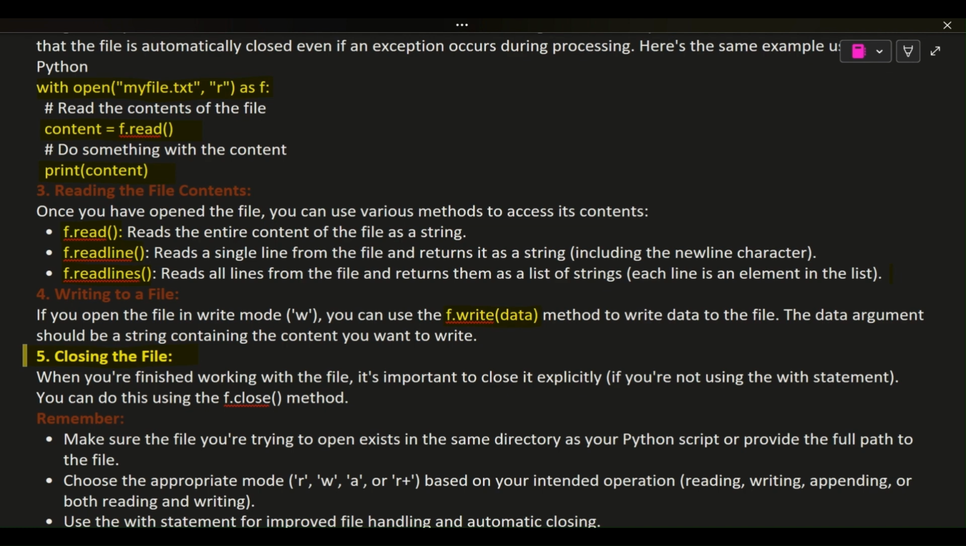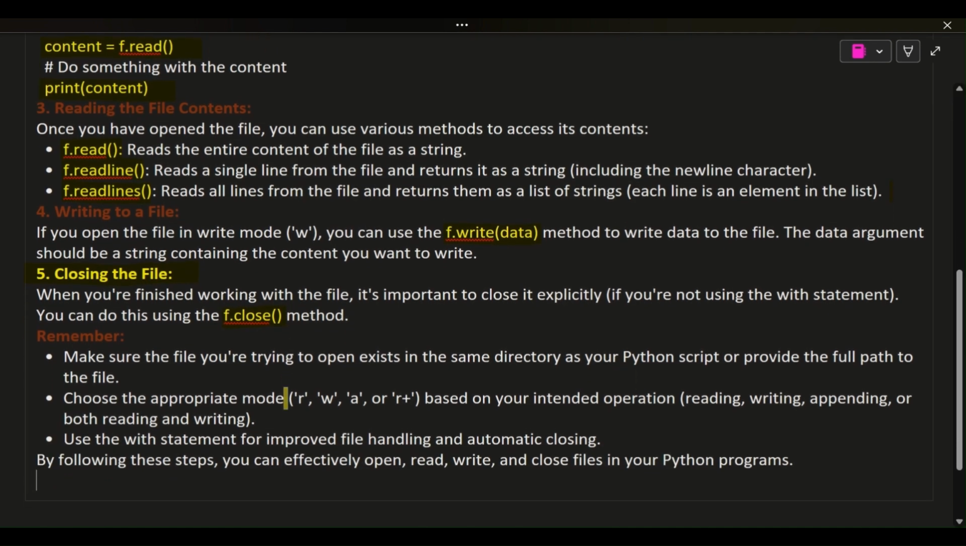5. Closing the file. When you're finished working with the file, it's important to close it explicitly, if you're not using the with statement. You can do this using the f.close() method. Remember, make sure the file you're trying to open exists in the same directory as your Python script, or provide the full path to the file.